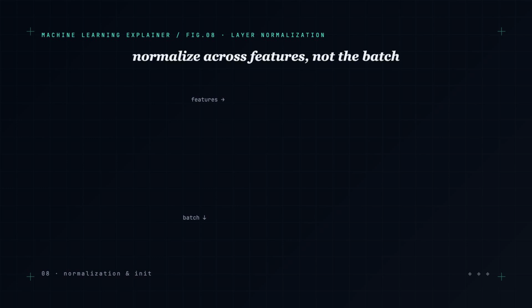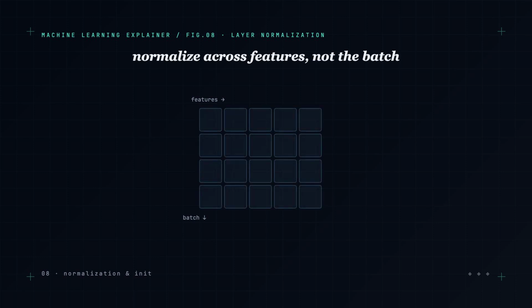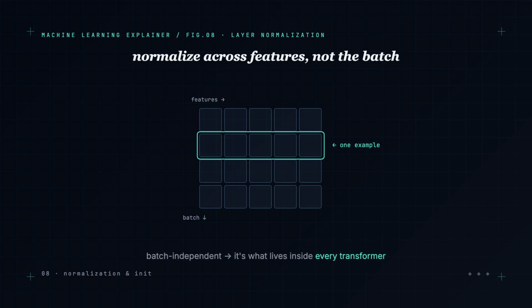Enter layer normalization. Instead of normalizing each feature across the batch, it normalizes across all the features within a single example. Each input is standardized on its own, completely independent of its neighbors. No batch needed. That independence is exactly what sequences and transformers want, which is why layer norm, not batch norm, lives inside every large language model.